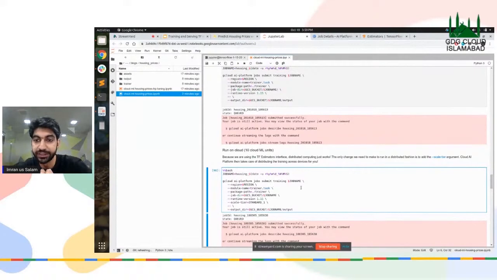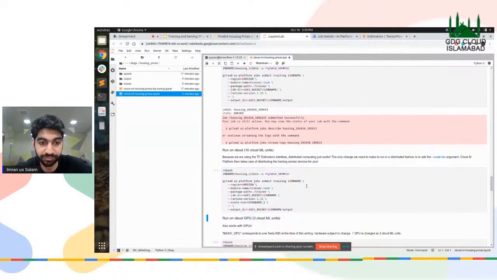Now this scale tier is very easy to manage. You just have to provide this particular line, the scale tier standard one, or any scale tier you want, and you can tell your job to run in parallel, in a distributed fashion, in a distributed computing way, right? And you don't have to write any code in any different way. The TensorFlow estimator is going to take care of that. It's going to parallelize your code, and let's also submit this job as well.